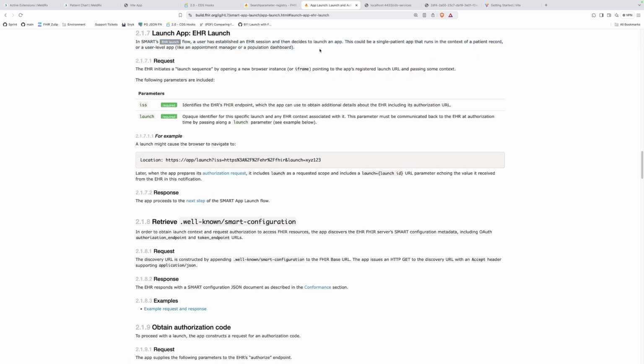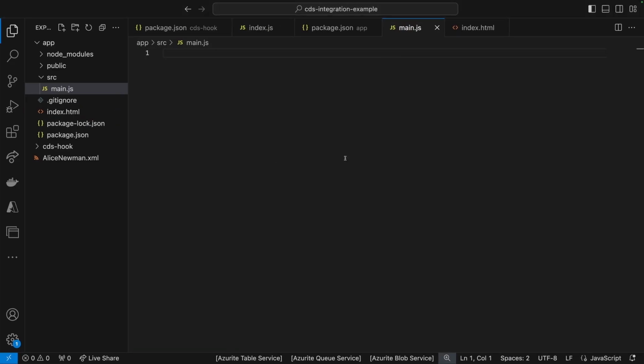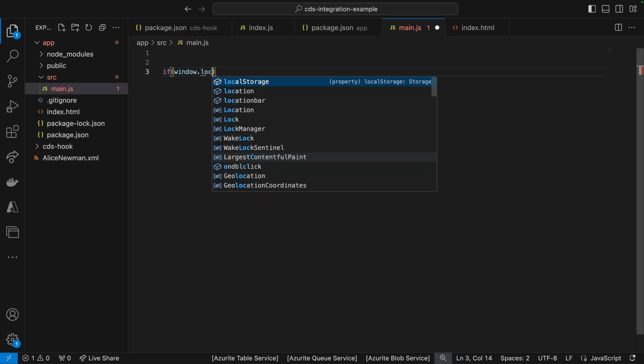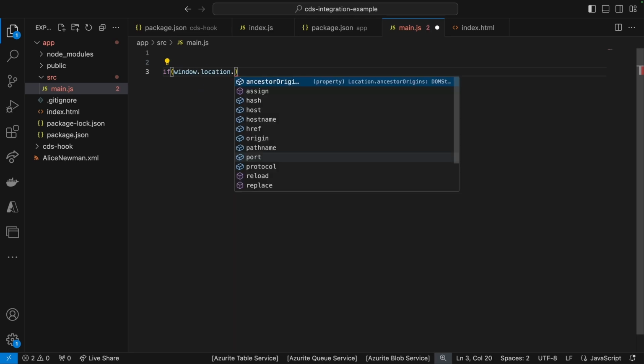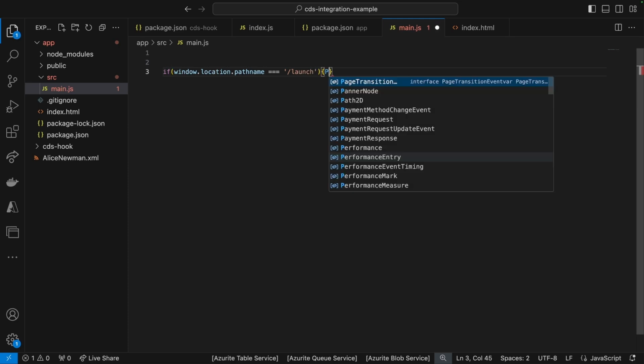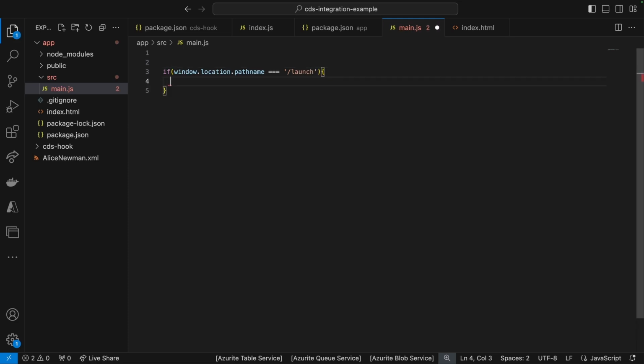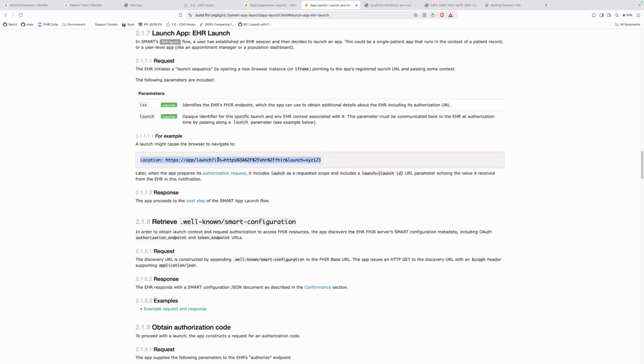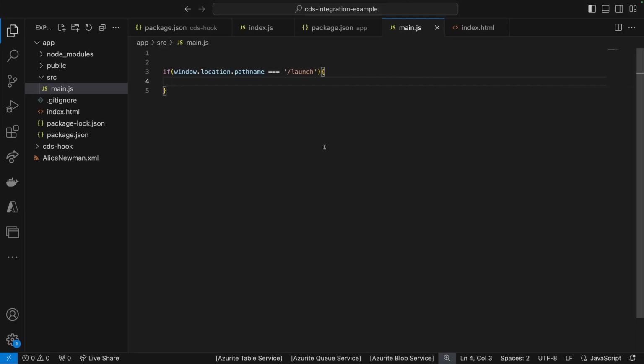And if you read this, you're effectively going to see that, look, when you launch the application, you're going to land on something that looks like this, and the following parameters are going to be provided: the issuer and launch. Okay, so let's say, if what I'm currently landing on is a window.location, and I think it's pathname /launch, do some kind of logic, okay? But before we get there, we actually want to redirect to there, okay?